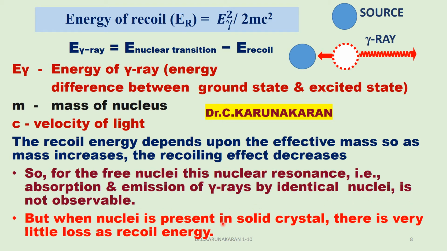So when the nuclei are present in the solid matrix, there is recoil free emission and recoil free absorption. Both the source and the sample are in the solid matrix in Mössbauer spectroscopy, so that there will be no recoil energy at all. Therefore, recoilless emission or absorption, as I showed in the first slide, is the basis of Mössbauer spectroscopy, the Mössbauer effect.